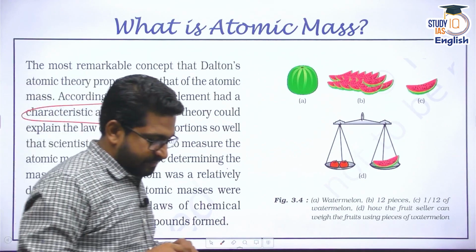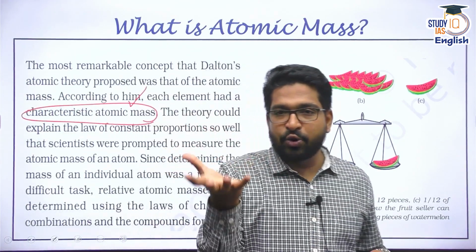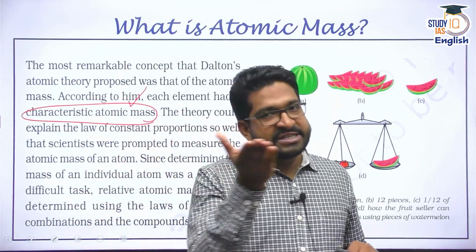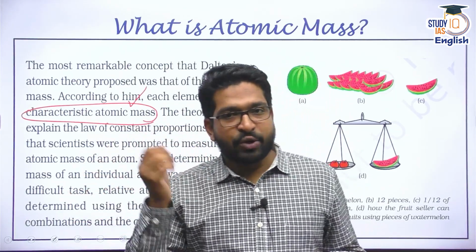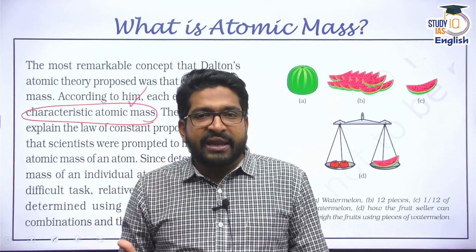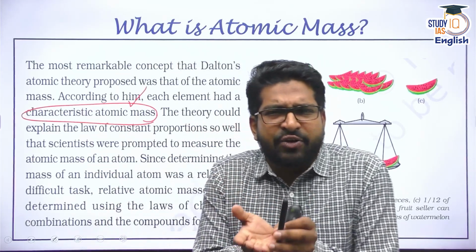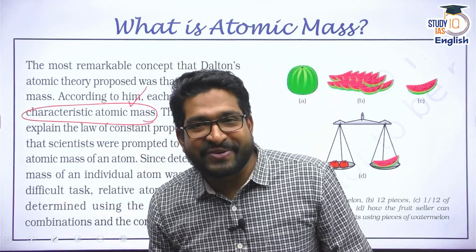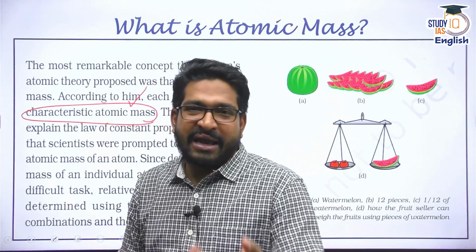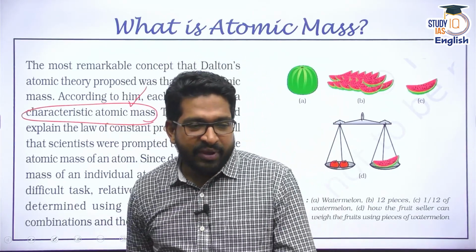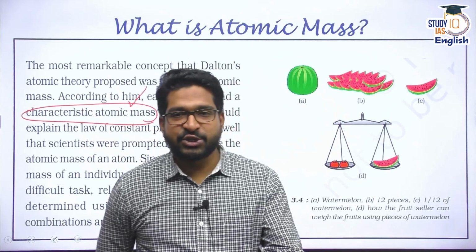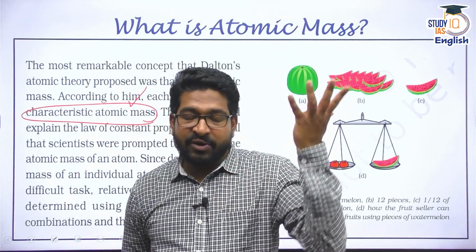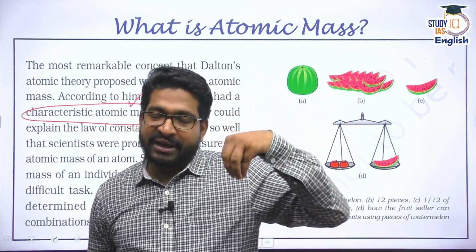He said, if I take aluminum, aluminum has a certain characteristic atomic mass. Carbon has a certain characteristic atomic mass. Oxygen has some atomic mass. Now, for defining any kind of unit, or any kind of measuring parameter, what we need is a reference, right? For example, I have weights. If I go to the market to buy 1 kg of onion, 1 kg has to be defined. It would be defined by the organization connected with the standards.